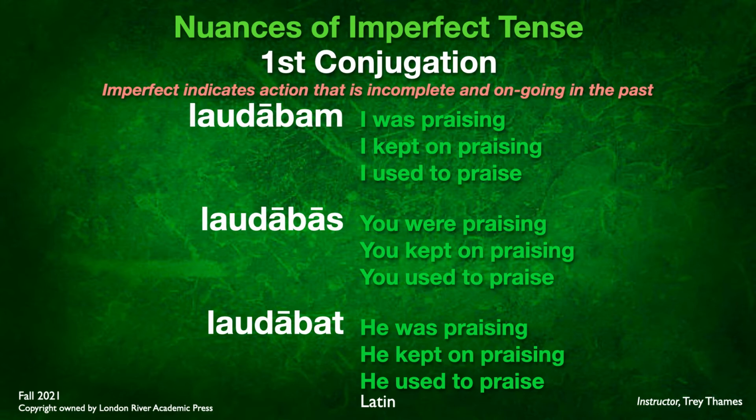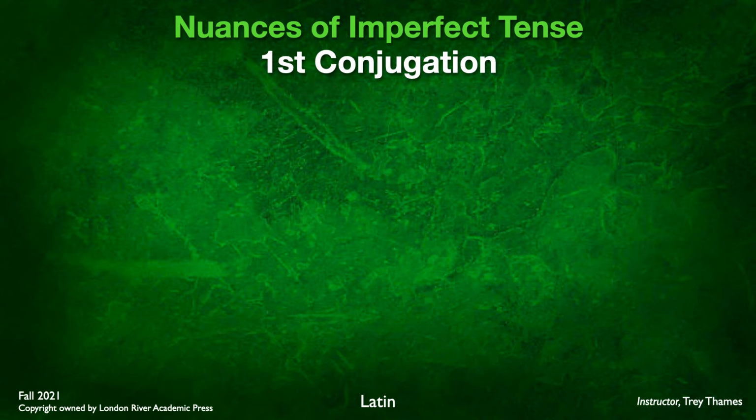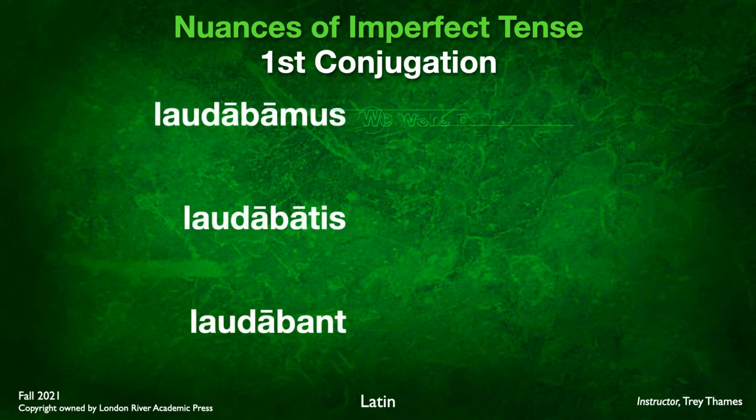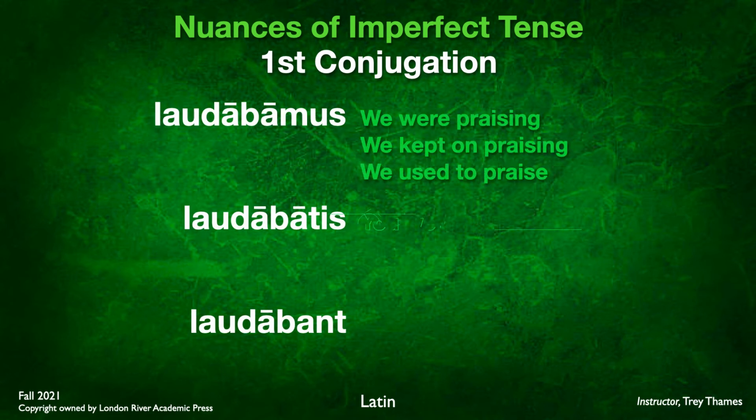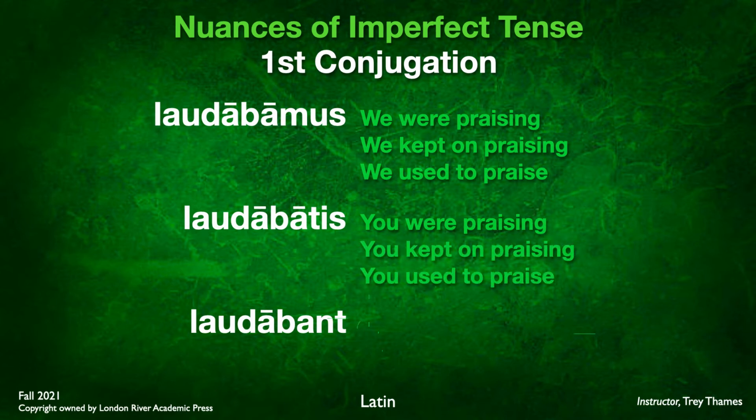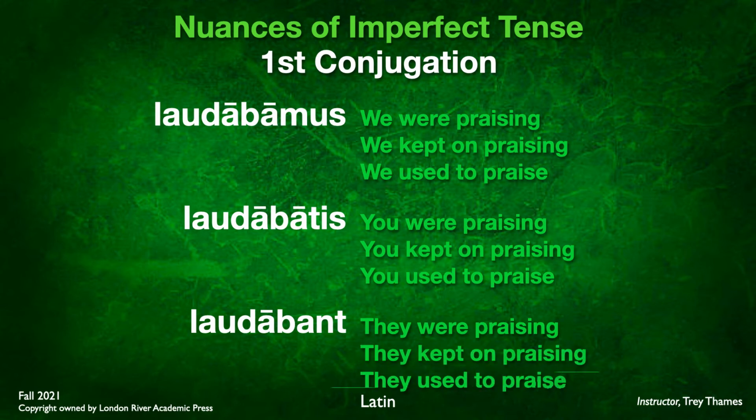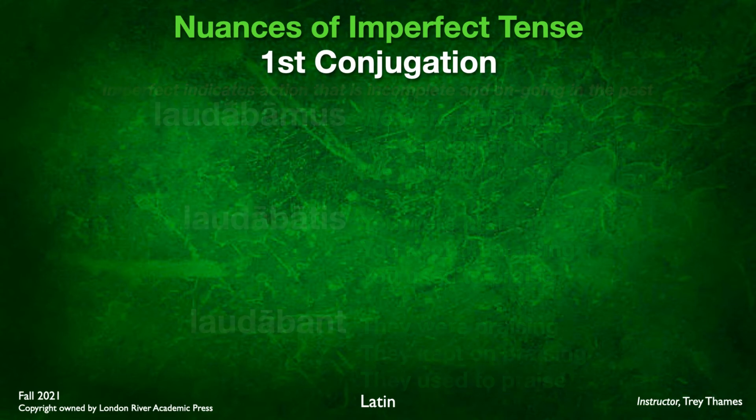Laudabat, he was praising, he kept on praising, he used to praise. And of course, plural, very similar. Laudabamus, we were praising, we kept on praising, we used to praise. Laudabatis, you were praising, you kept on praising, you used to praise. Laudabant, they were praising, they kept on praising, they used to praise.